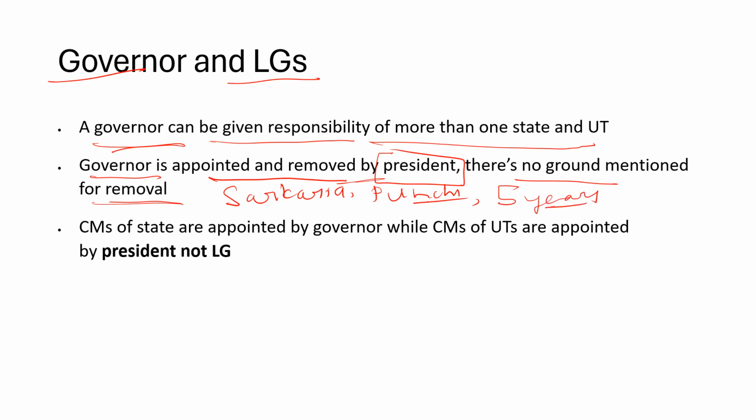There are so many recommendations, but still not implemented. And chief ministers of states are appointed by the governor, while chief ministers of union territories, Delhi, Puducherry, etc., are appointed by the president, not the lieutenant governor. The president may nominate a particular lieutenant governor or anybody to administer the oath of office, but he is appointed by the president's sign, right?